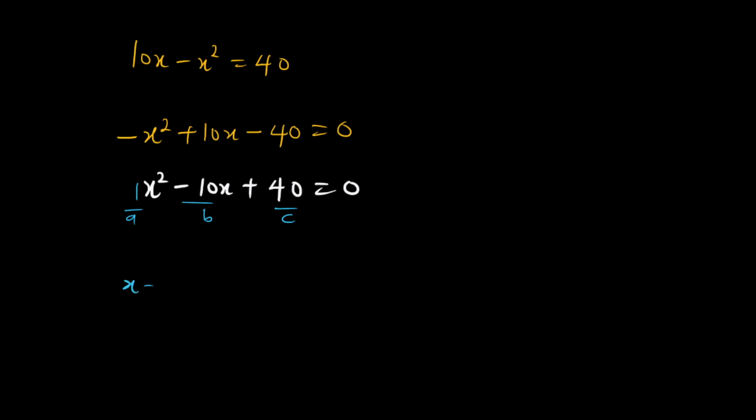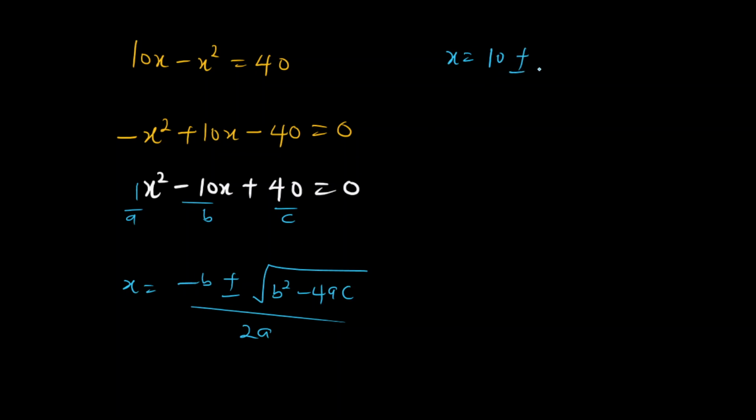Swapping it in, we are going to have x equals minus b plus or minus the square root of b squared minus 4ac, all over 2a. So how do we solve this? We'll see that x equals, our b is minus 10, minus times minus is positive 10. So we have 10 plus or minus the square root of b squared.